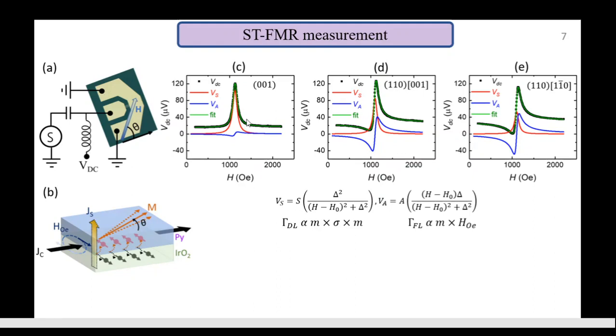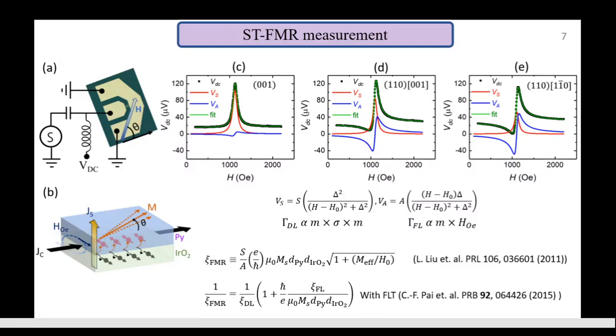The symmetric component gives us information about the damping-like torque efficiency generated from the spin Hall effect, whereas the antisymmetric component gives us the field-like torque efficiencies. We define spin torque efficiency with this expression, and if we have strong field-like spin orbit torques, then we can get damping-like torque and field-like torque efficiencies from this expression.